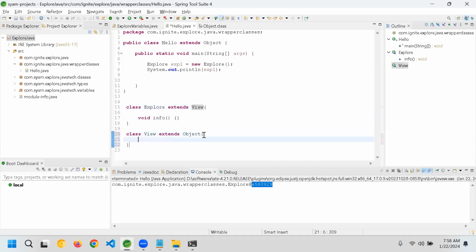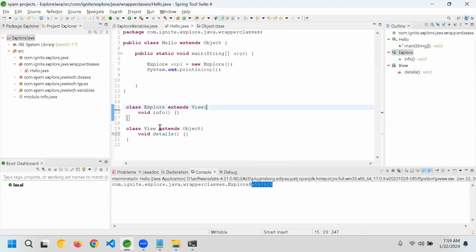Let's add one more method: void details. I'm not implementing the method, just declaring it here for our understanding.